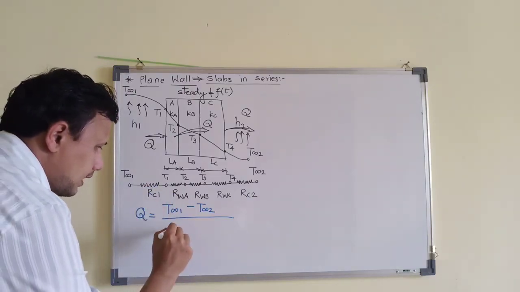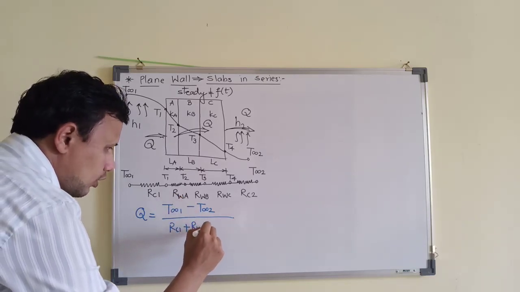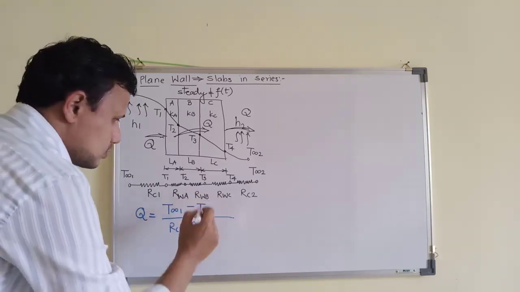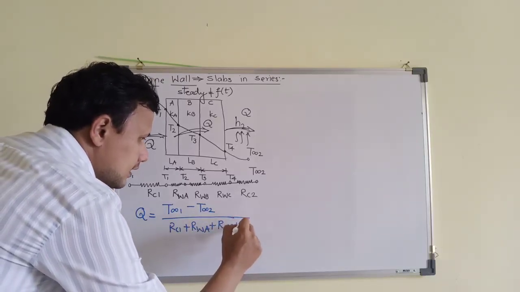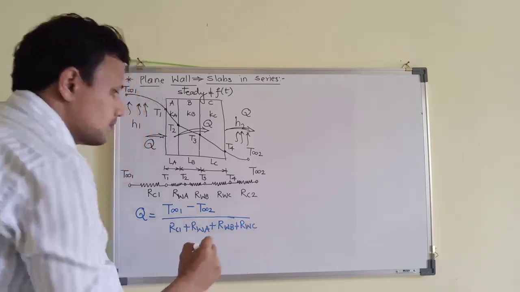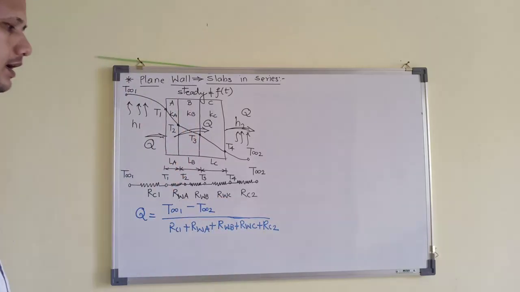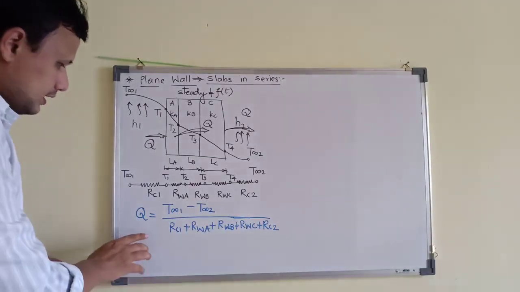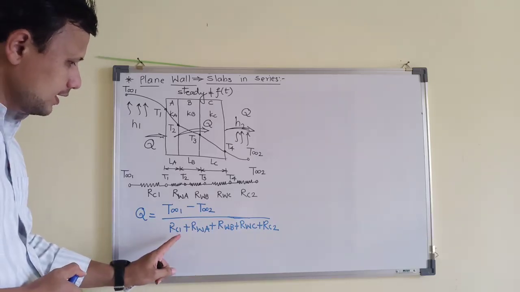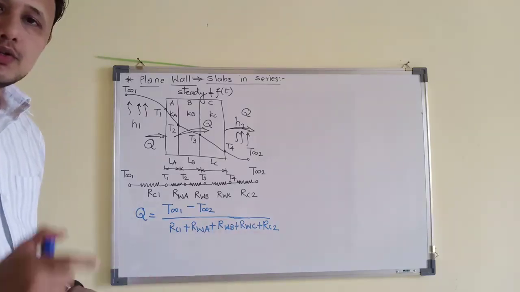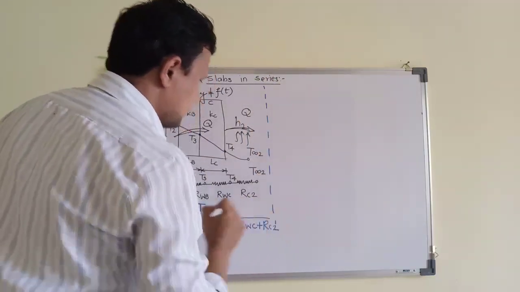first resistance in the path Rc1, second resistance of wall A, then next one is resistance of wall B, and then there is resistance of wall C, and then finally there is second convection resistance Rc2. So in this way you can simply obtain the heat transfer rate. Now we will need individual quantities for this, so that's what we will write now. So first resistance is Rc1.